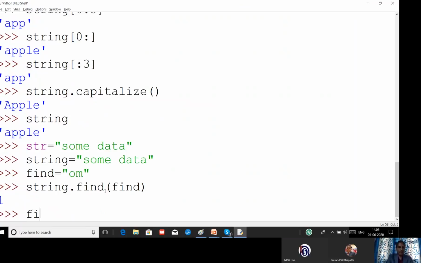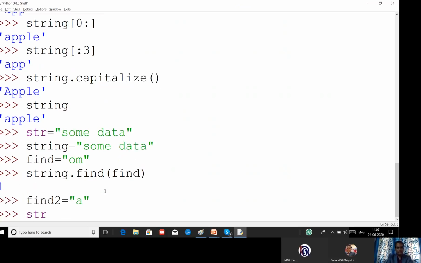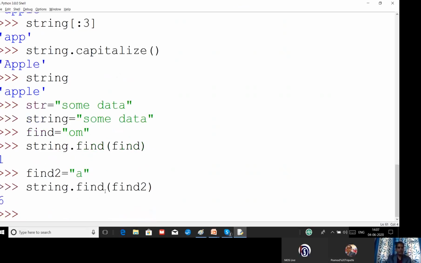Again, find another one. What I want to find is a. You can see the a is occurring 2 times. So I will write the same thing, string dot find, bracket open, a. Let us see. We are getting 6. Count it: 0, 1, 2, 3, 4, 5, 6. But you can see it is available on the 8th position also, but it will not display the 8th position. It will only display the first occurrence of the character.